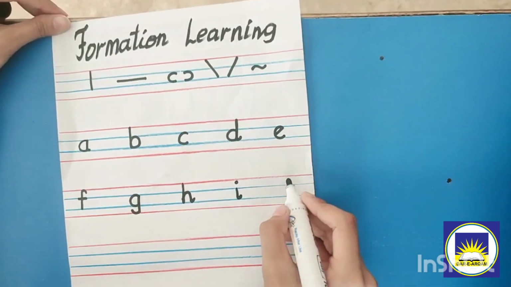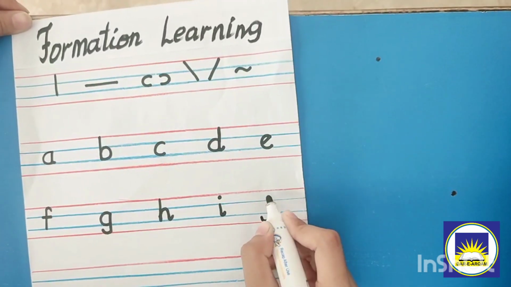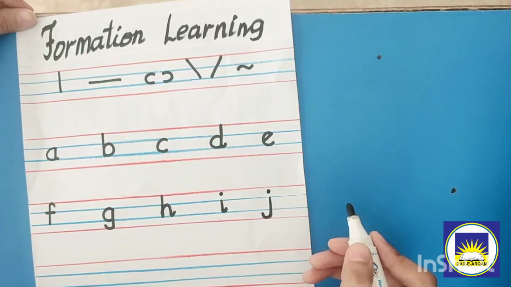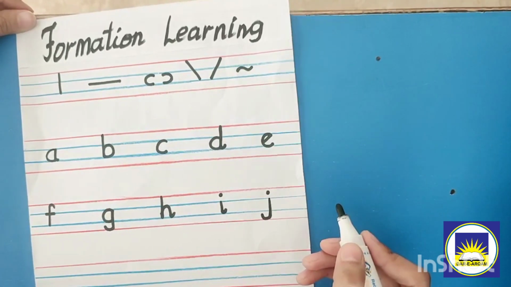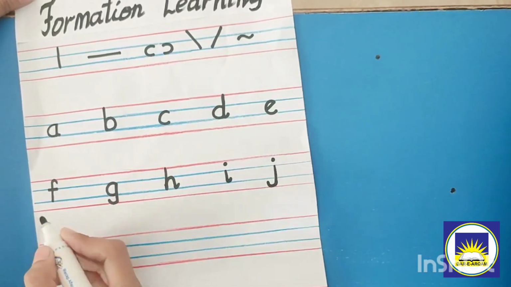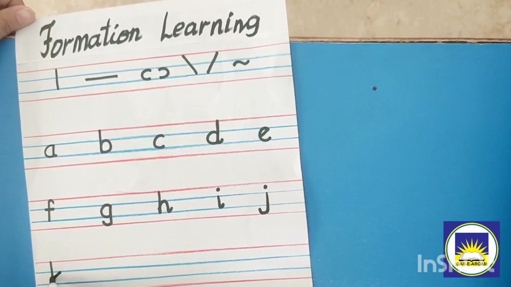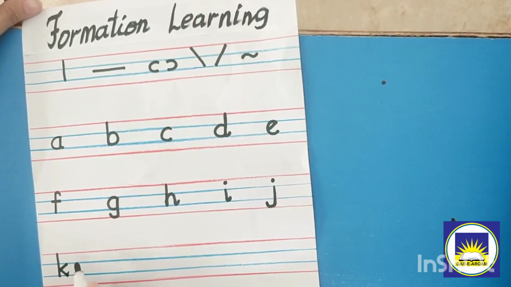Make a straight line, turn a little and dot up. It will make j, jug. Make a straight line, kick up and kick down, little tail up.